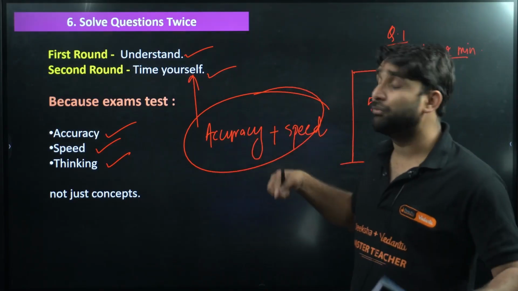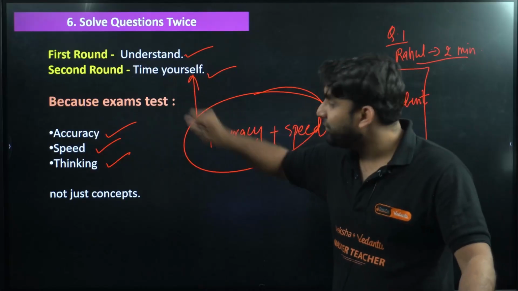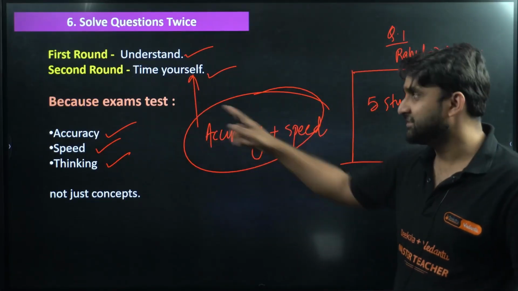And how can you improve your speed, how can you ensure accuracy, my dear? By doing the question at least twice. So this is scientifically proven.